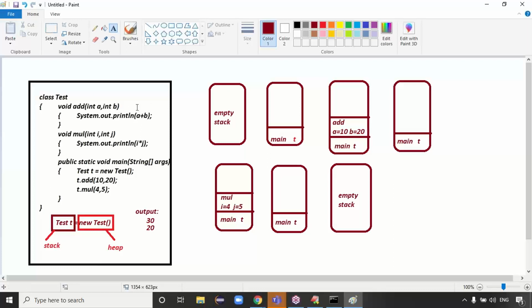Whatever these A and B variables are, guys, local variables, I said clearly, the local variables are stored in the stack memory. Instance variables are stored in the heap memory, right? Objects are stored in the heap memory, right? So every memory has its own importance and its own data. Don't think everything is stored in a single memory, right?